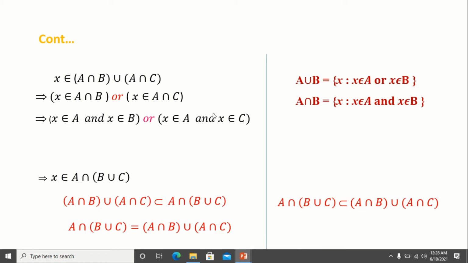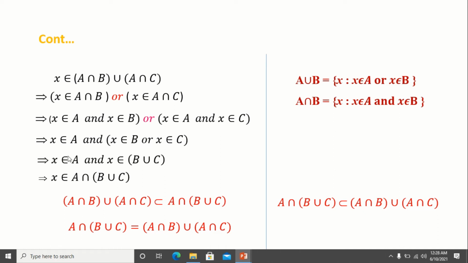So, you can write this as X belongs to A and that element X is either an element of B or an element of C. So now X belongs to B or X belongs to C, and this can be replaced as X belongs to B union C. So now X belongs to A and X belongs to B union C. That is, X is the common element to both the set A and B union C. So now this can be written as X belongs to A intersection (B union C).